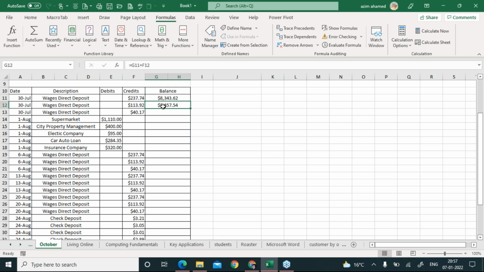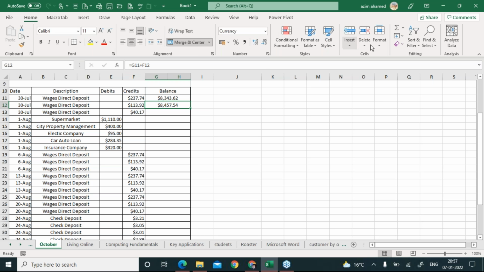There it is, this one. It says any feature, right? So if it's talking about any feature, you can simply come to this Home tab, and here this is called the fill option. If you click on this down,